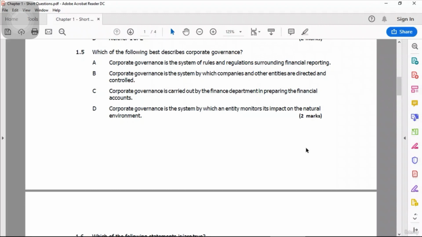Number C, corporate governance is carried out by the finance department in preparing the financial accounts. No, it is not about the finance department. Number D, corporate governance is the system by which an entity monitors its impact on the natural environment. No, it is also not correct. That could be one part of that, but it is not the corporate governance definition. So B choice is correct. A, C and D are wrong.